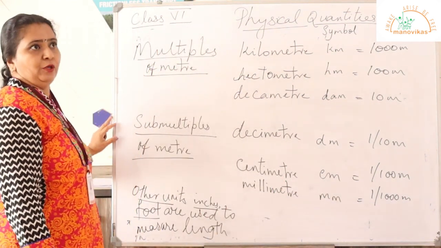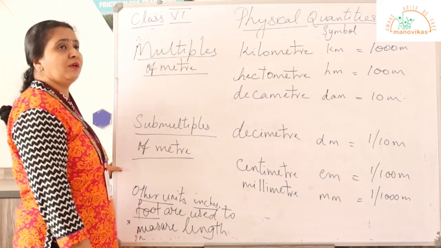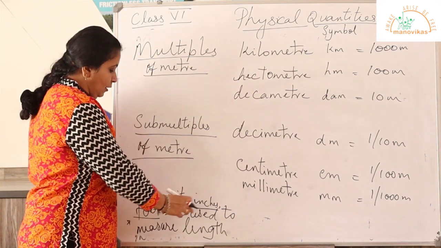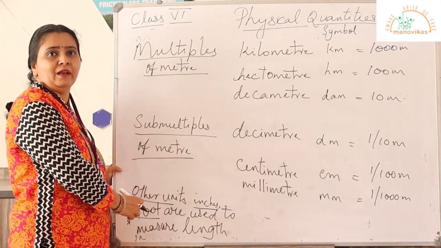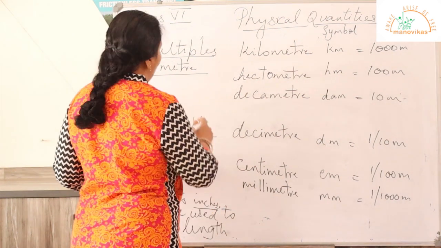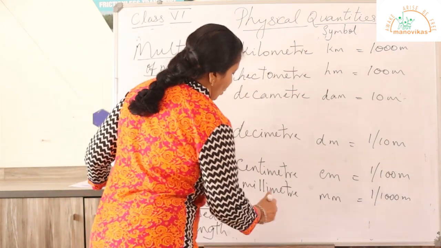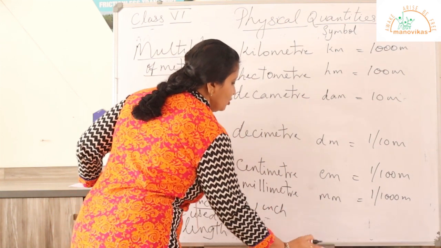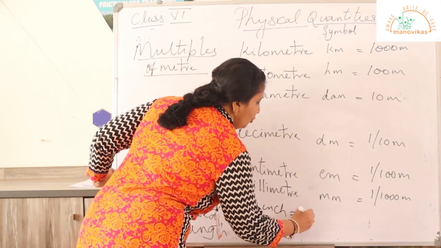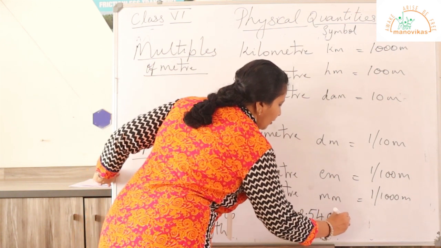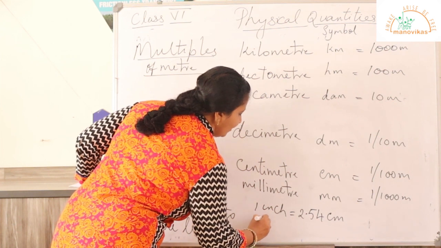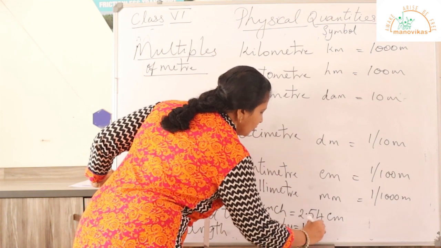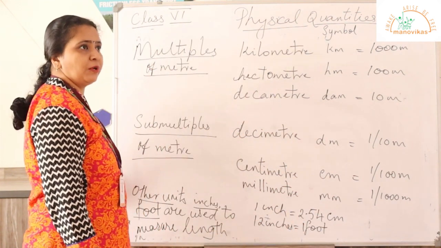Other than these units, there are certain other units also used to measure length, like inches and foot. Let us see now what is 1 inch. 1 inch is equal to 2.54 centimeter. 12 inches is equal to 1 foot.